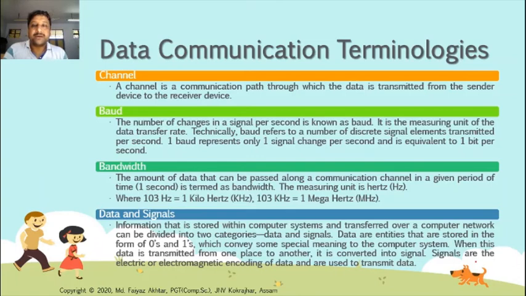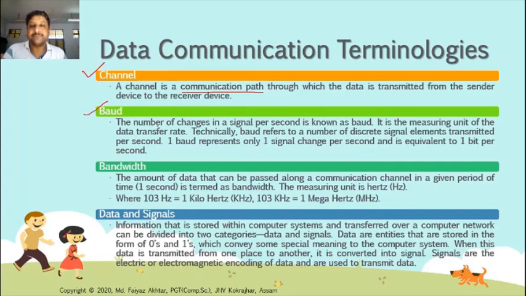Now some more terms are there, data communication terms. First we will understand what a channel is. A channel is a communication path through which the data is transmitted from the sender device to the receiver device. It is just a communication path. The communication path may be wired or wireless, so it is known as a channel.